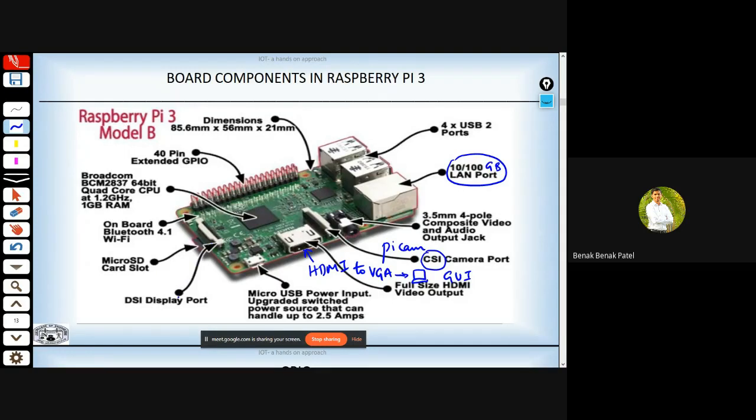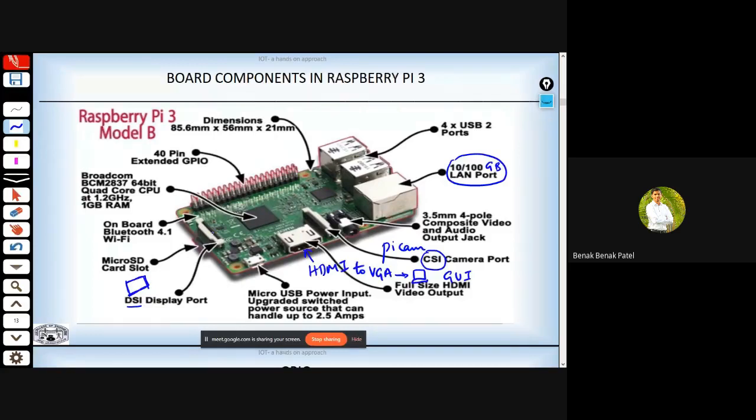And this is the display serial interface. If I don't want to connect to a monitor, I can depend upon some touch screens that are available for our application. We can easily plug in such display panels via this DSI display port.